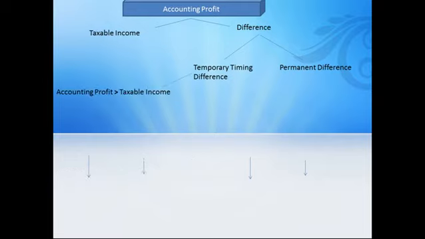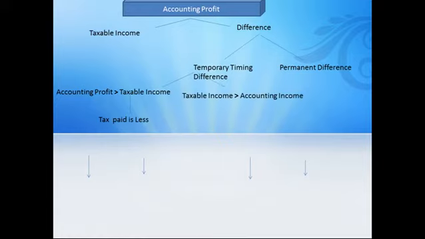Now to understand this, if there is a temporary difference, why is there a temporary difference? The reason is our accounting profit is greater than our taxable income. It means as per the profit and loss account statement, our accounting profit is more, and as per the income tax, our taxable income is less. It means that we have paid less taxes. See how we have paid less tax. The reason is the accounting profit was greater and the taxable income was less. It means that we have paid less tax.